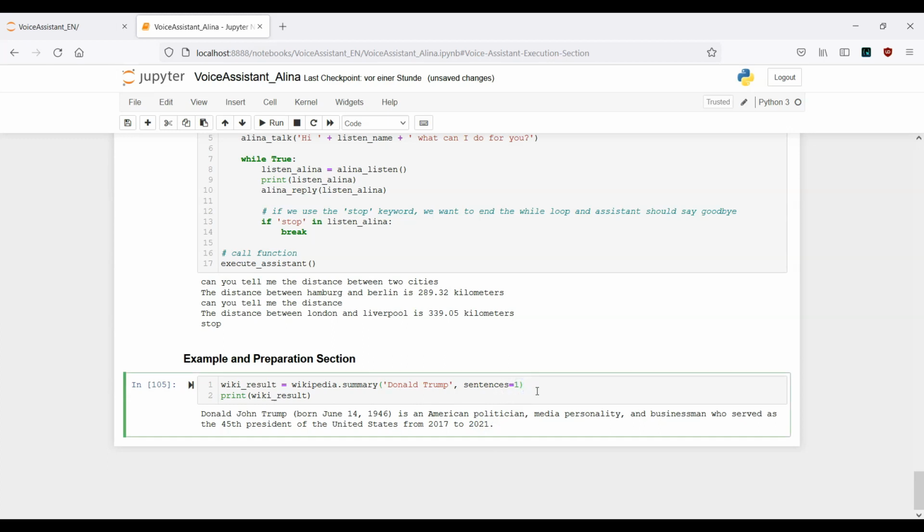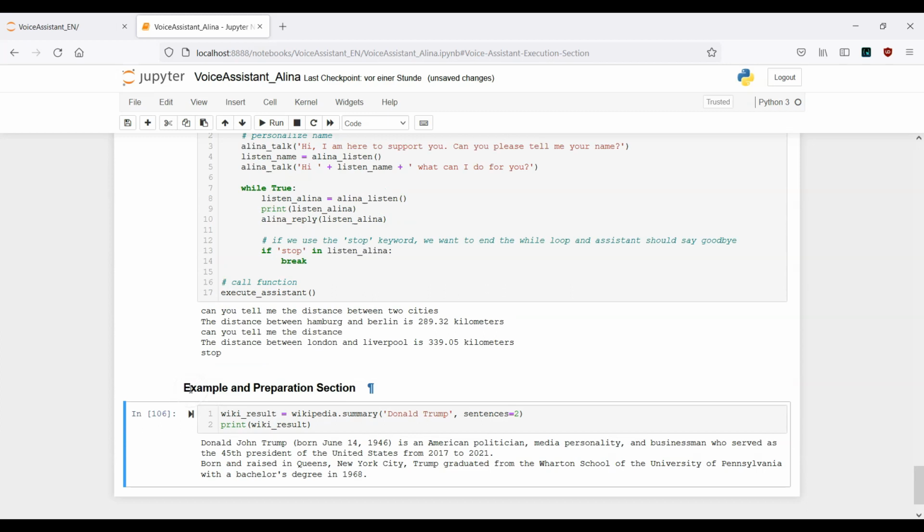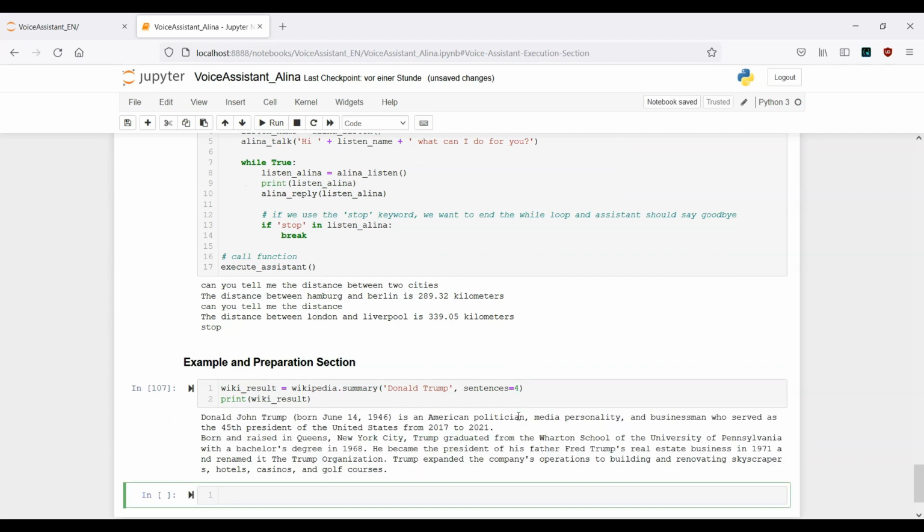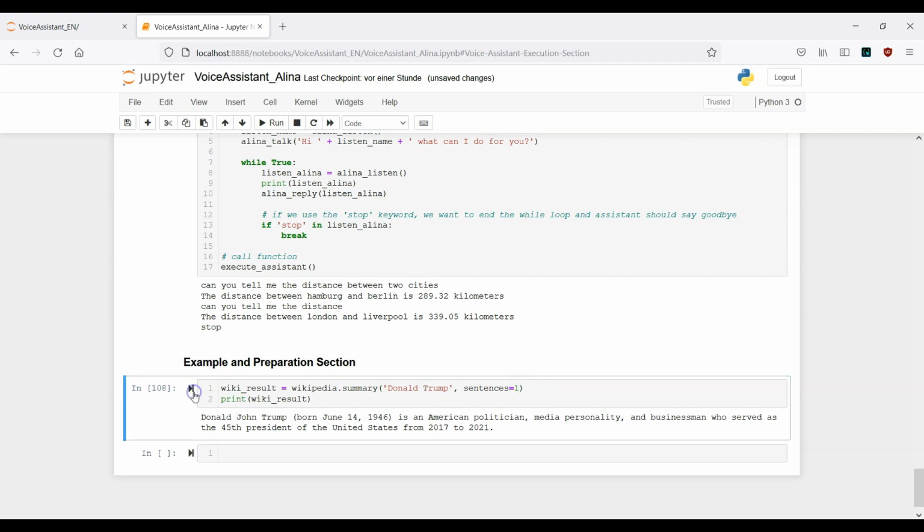For example, if you want two sentences instead of one, you get a little bit more text, and so on and so forth. But for now I just want to keep it short. Let's use one sentence, and this is actually it.